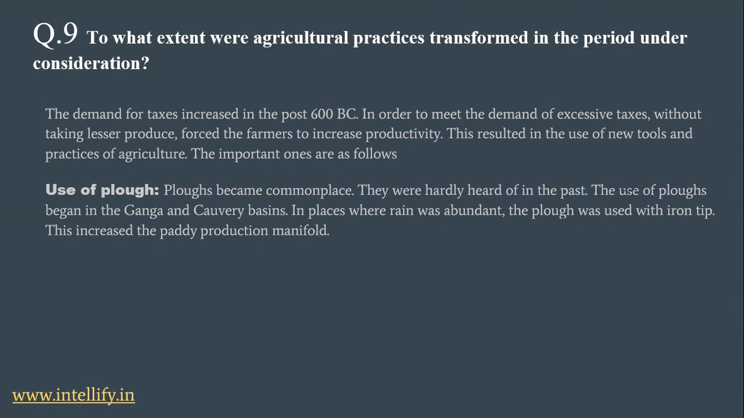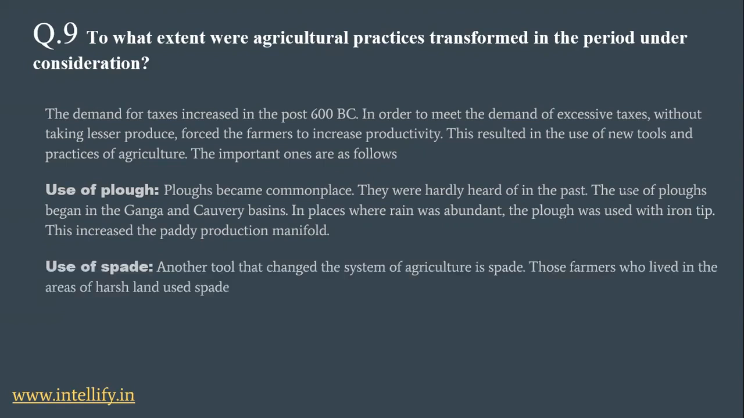So nowadays, plowing is heard very commonly, but in ancient days, plowing was not a common practice. So first, the use of this plowing practice started in Ganga and Kaveri basins, and in places where rain was abundant, an iron tip was used to plow the land, and this increased the paddy production.